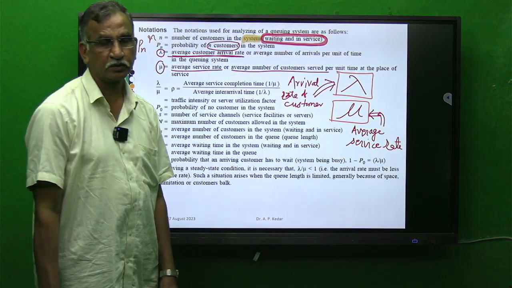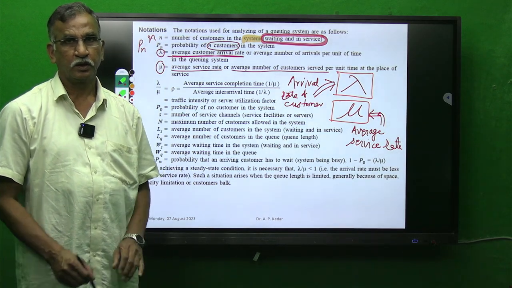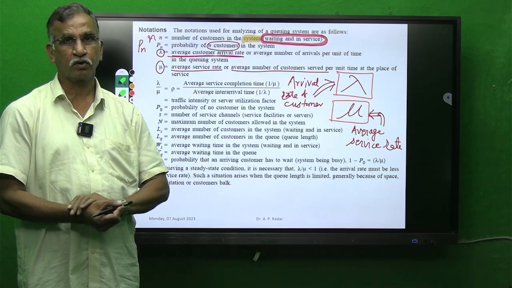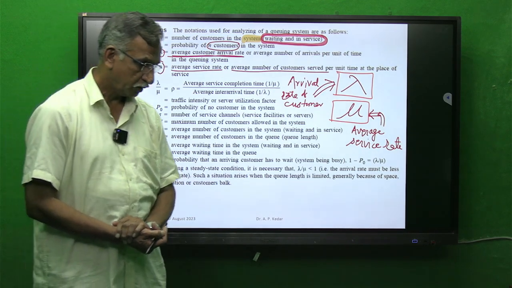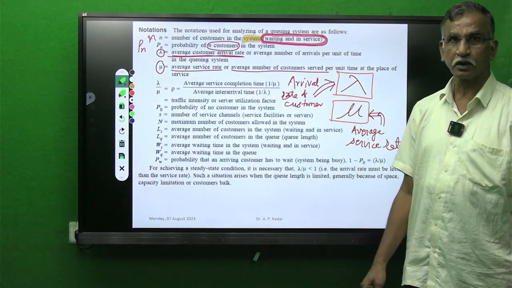Students, keep one thing in mind, that it is because of 2 parameters only, lambda and mu, that queues are formed in real life. It is only because of lambda and mu that queues are formed in real life.